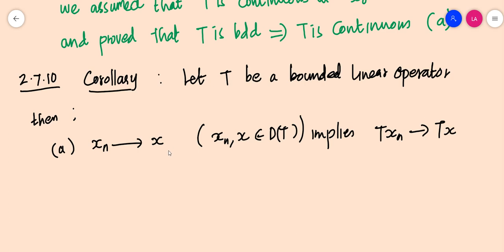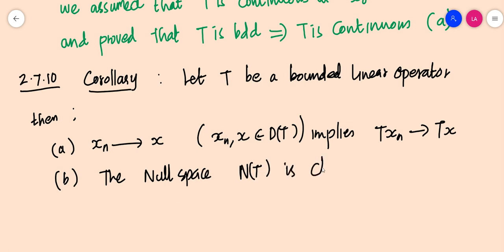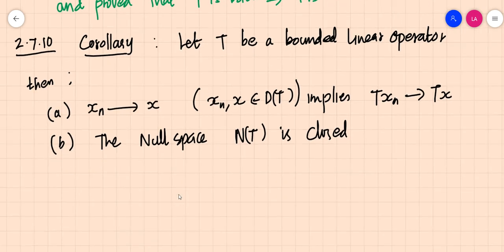So whenever a sequence converges in the domain, when T is a bounded linear operator, its image sequence also converges. And the second part (b): the null space N(T), which means the set of all x in the domain of T such that T of x is equal to 0, is closed. So this is actually a consequence of the previous theorem. Okay, it is easy to establish this theorem. So let's move on to the proof part.